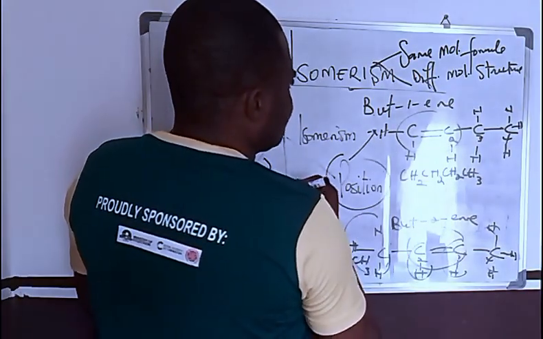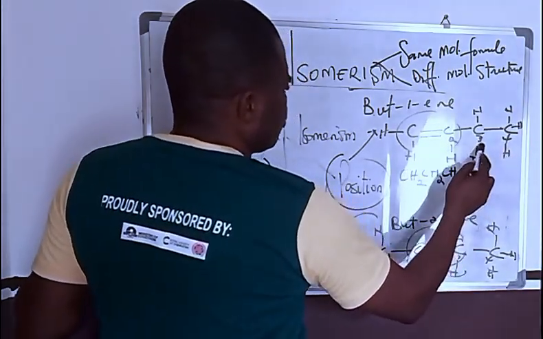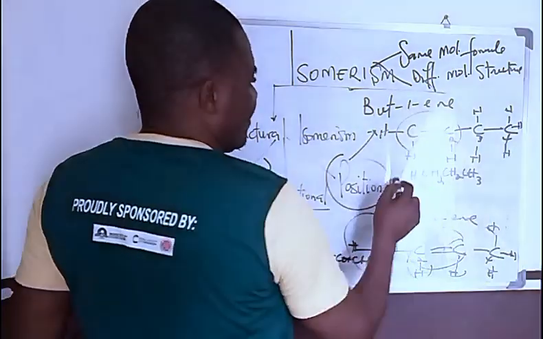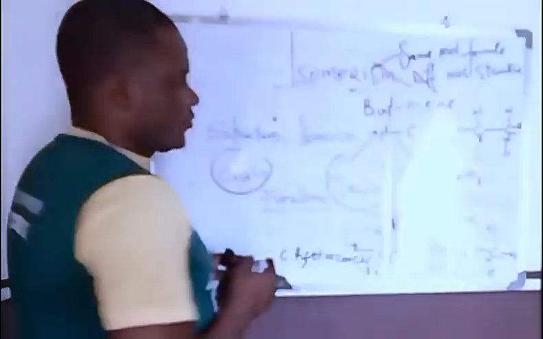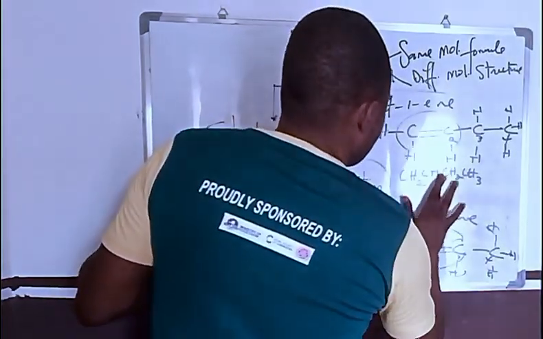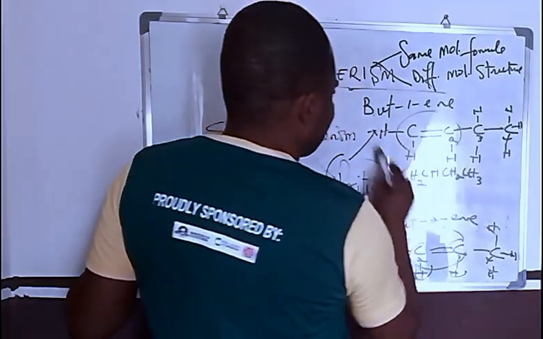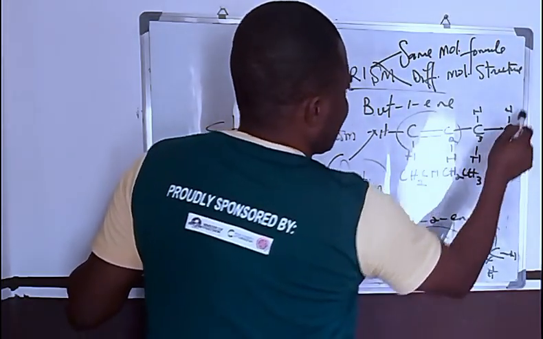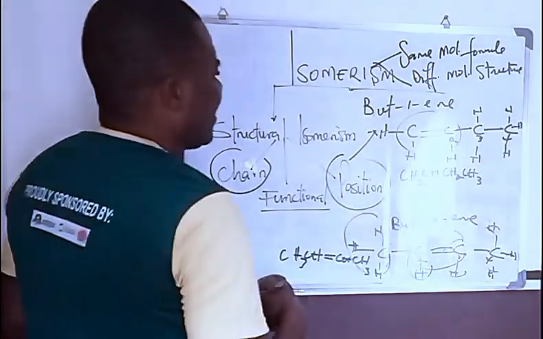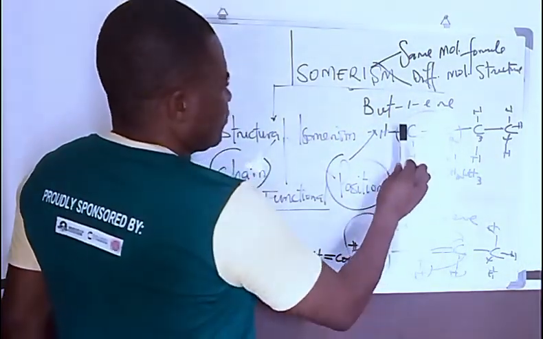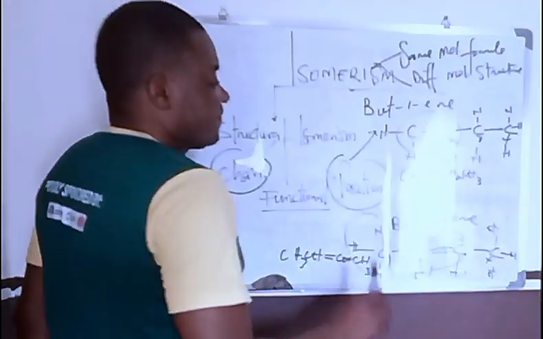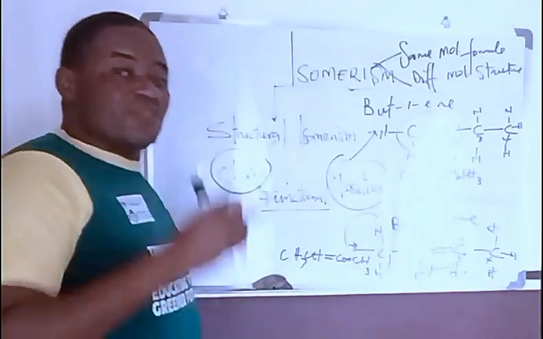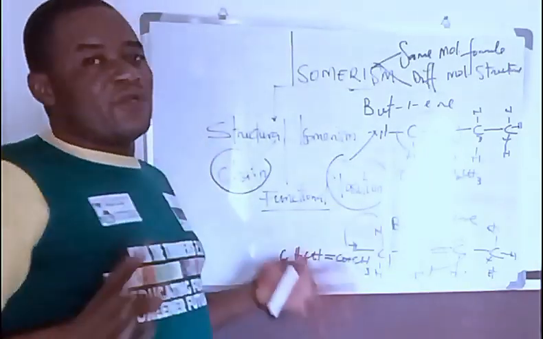So here you expect to have CH3, CH2, CH, CH2, and CH3. So here you have both but-1-ene and but-2-ene. The difference is only because of the position of their functional group, which changes the structure of the compound, but the molecular formulas are the same.